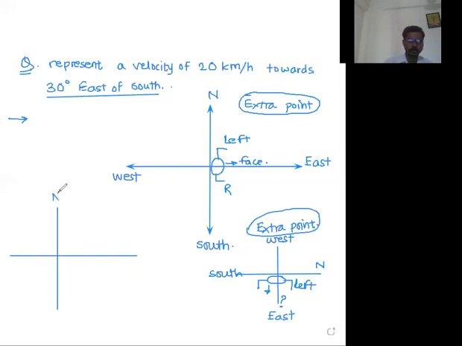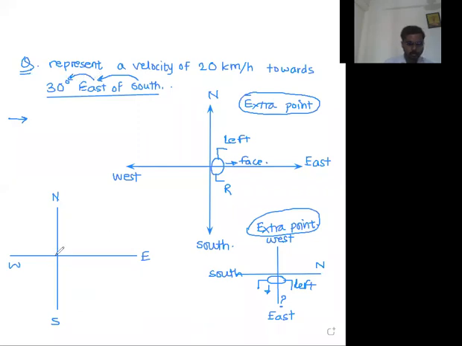Okay, sir. Let us take this as north. So automatically this will be east, automatically this will be west, and automatically this will be south. Okay. Now we have direction as 30 degree east of south. That means from the south you have to travel towards east by 30 degree.